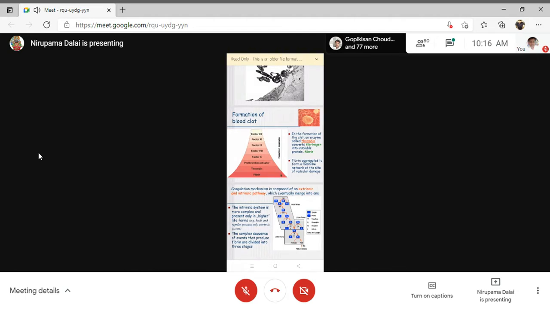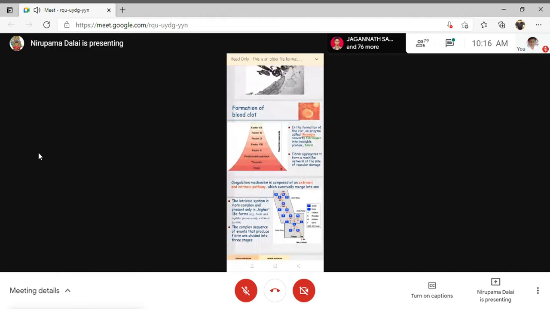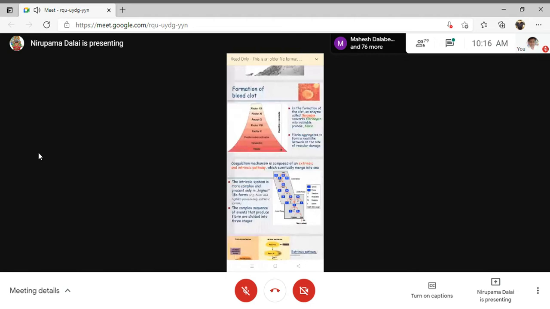Because these numerical names were given by the international committee to avoid confusion. Factor 1 means this coagulation factor was discovered first. That is fibrinogen, discovered first, so it was given the numerical name factor 1. So up to 13, you have to remember these blood coagulation factors.